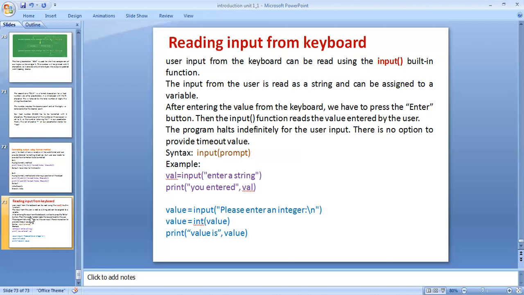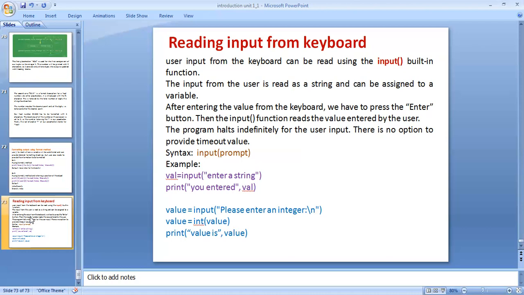Any input function must be assigned to a variable. After entering the value from the keyboard, we have to press the Enter button. Then the input function reads the value entered by the user. Any input value can be entered by the user only, not the program developer. The program waits indefinitely for the user input. There is no option to provide a timeout value. You have to continue to read the value in the program.